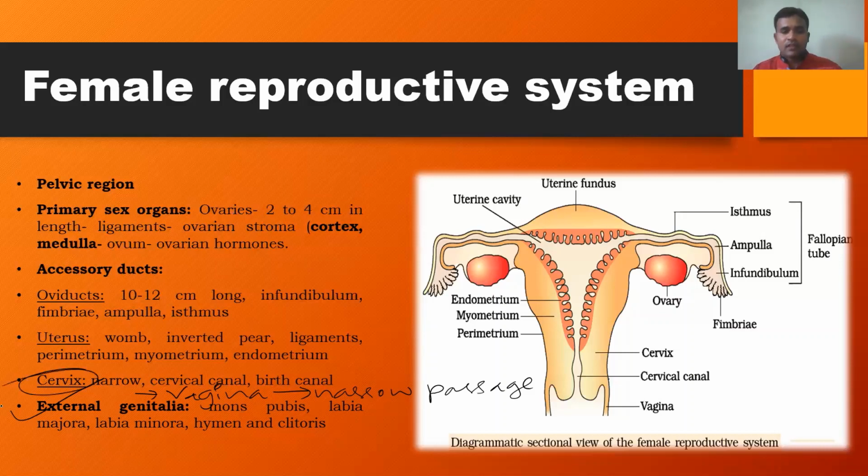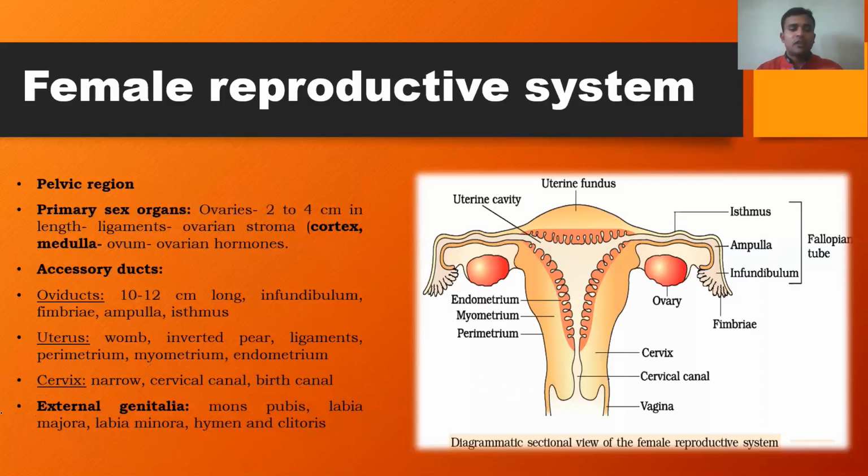Then the sperms enter the next region, called the cervix. The cervix is the narrow neck region of the uterus. The cervix has a narrow passage called the cervical canal, and the opening of the cervix is called the cervical orifice. The cervical canal together with the vagina is known as the birth canal, through which the child comes out at the time of parturition.